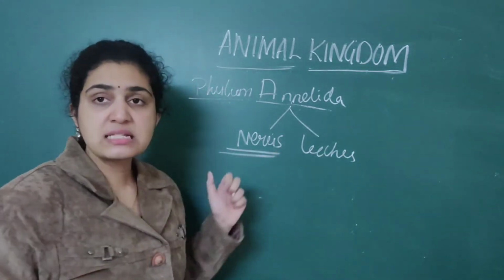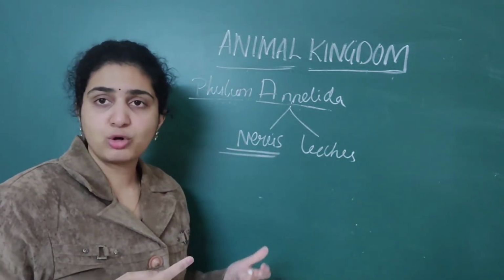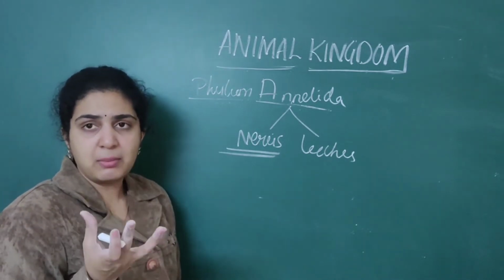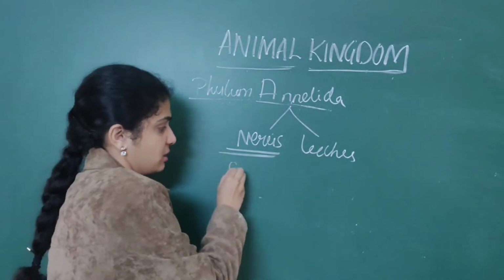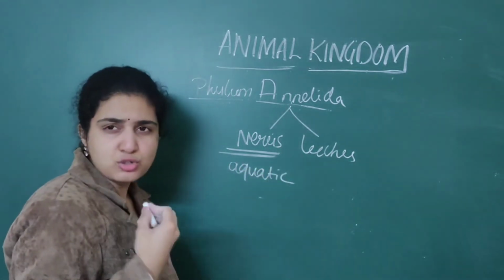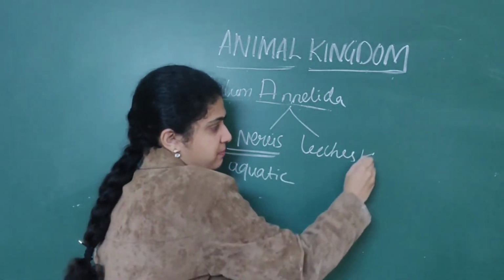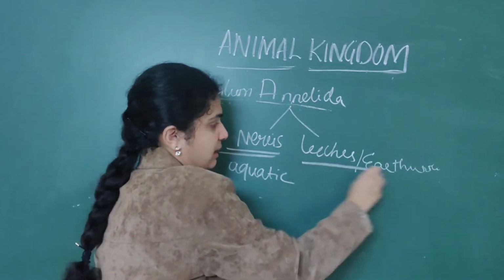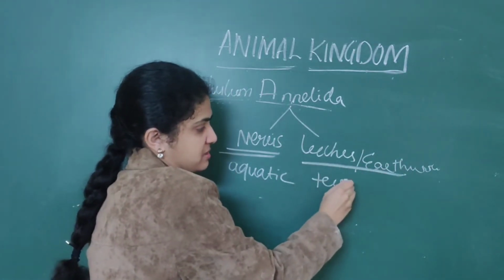Nereis, they are mostly aquatic forms. That's why I have told you in the starting of Annelida that they may be aquatic or they may be terrestrial. So Nereis are aquatic forms. When it comes to leeches or earthworms, they are parasitic forms. They are terrestrial forms.